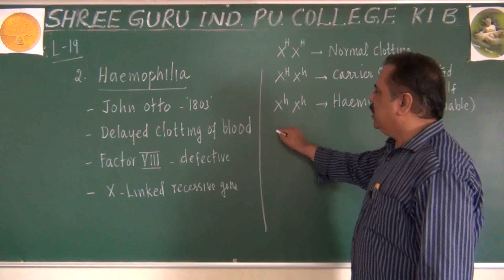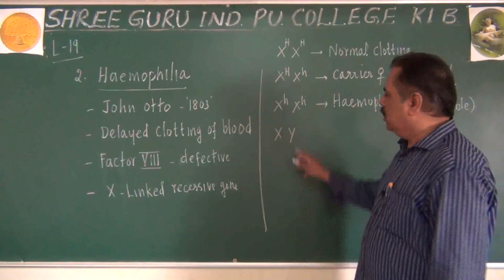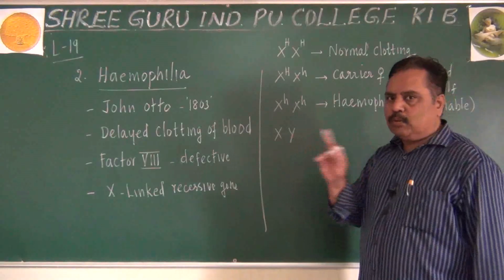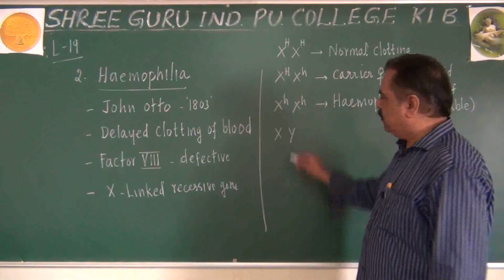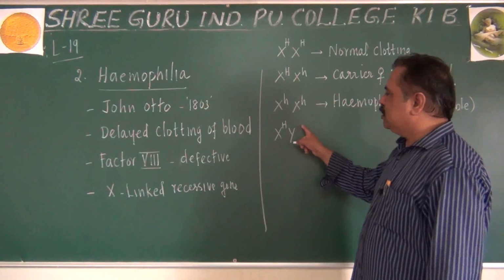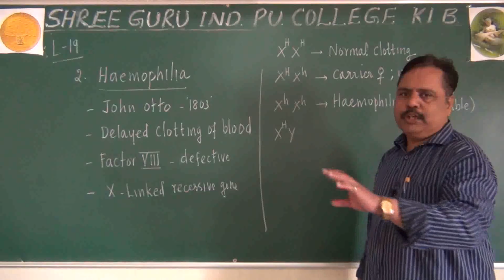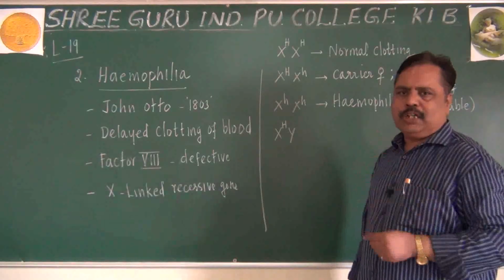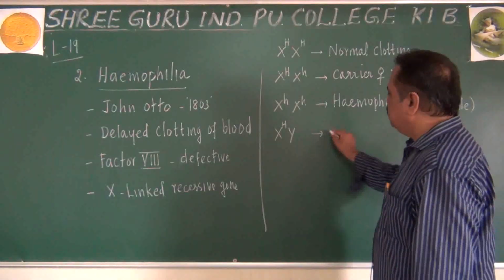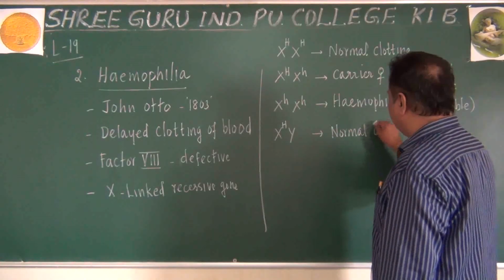What about a male? Male will have X and Y chromosome. Y and X are not homologous, they are hemizygous. The X chromosome contains capital H only. There is no corresponding allele for H on the Y chromosome, as they are non-homologous chromosomes. Such a male will be a normal male.